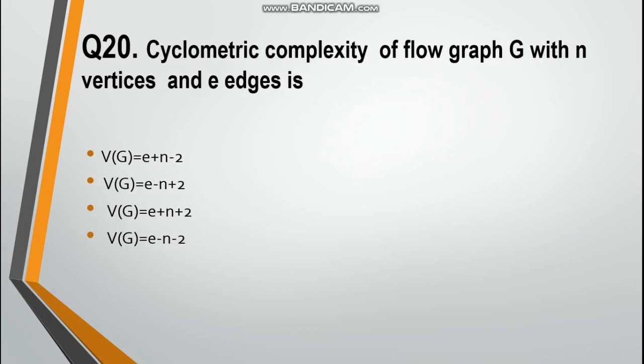Next question is, cyclomatic complexity of flow graph G with n vertices and e edges is. First option is e + n - 2, second is e - n + 2, third is e + n + 2, fourth is e - n - 2. Answer is e - n + 2 is the cyclomatic complexity of the flow graph.